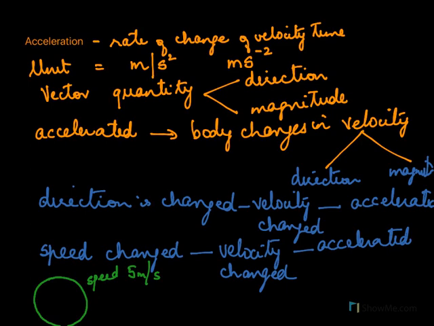To understand this, if you take a cycle and if you want to remain in a circular path, do you keep the handle of your cycle straight ahead, or do you have to keep it turned all the time? And definitely you will tell me you have to keep it turned all the time. The minute you keep the handle of a cycle straight, you'll get out of the circular path.